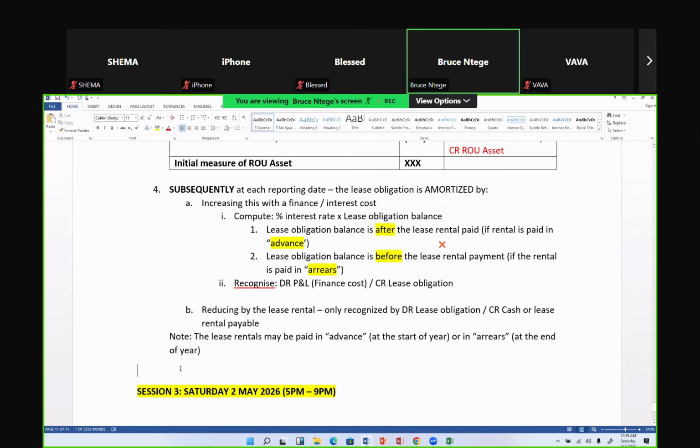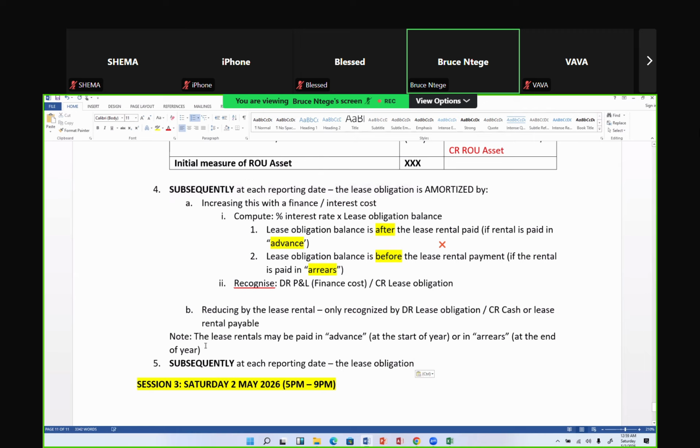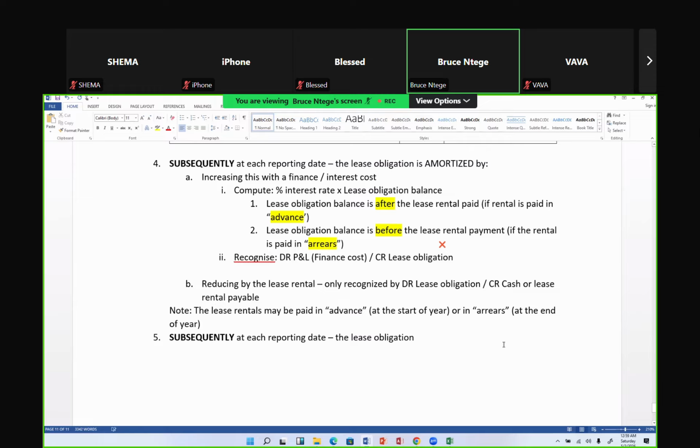Okay. So number 5. For the right of use asset, subsequently, it's simple. Subsequently, just depreciate. At the end of each year, that right of use asset is depreciated, using the straight line method.